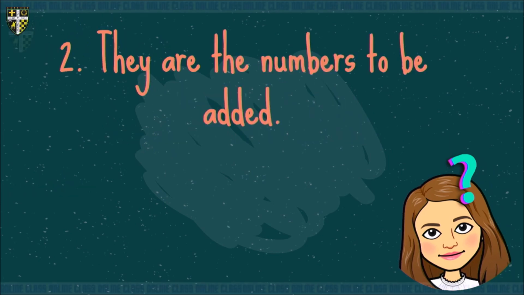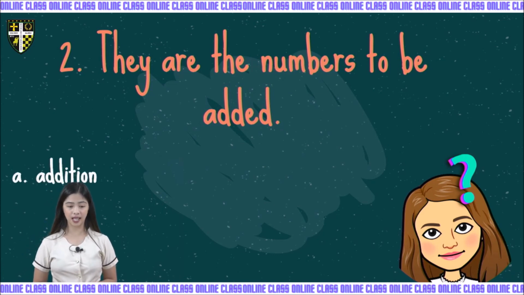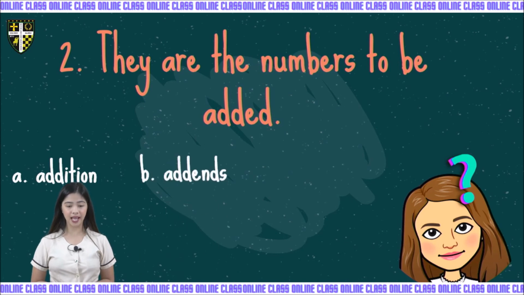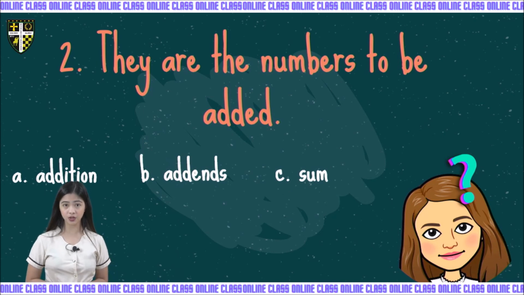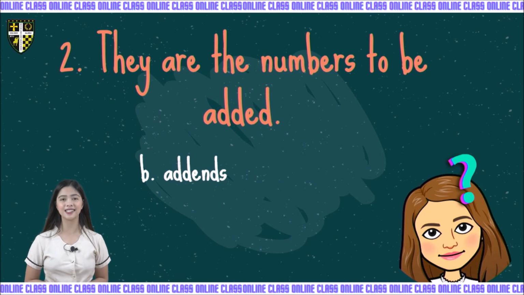How about the second one? They are numbers to be added. So what do we call these numbers that we are going to add? Is it A, addition? Is it B, addends? Or is it C, sum? These are the numbers that we are going to combine together. What do we call them? So, addition is not the answer. Sum is not the answer. So, it means the answer is addends. Very good. So, the numbers that we are combining together are called addends.